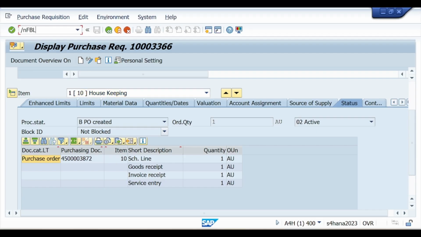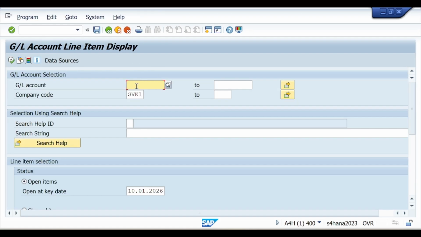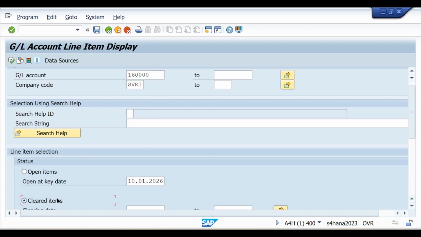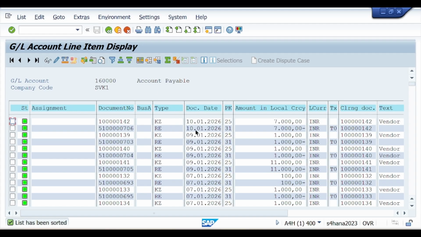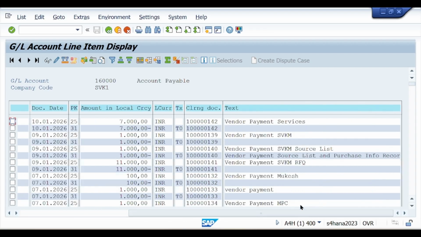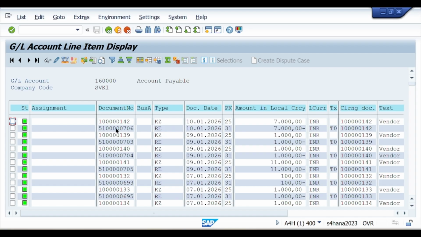The same, if we want to see the accounting entry, use FBL3N, enter your GL account number. So this is my GL account number. It is cleared or not, so click on cleared items and then execute. Okay, and you can make it descending so that the highest date is first. So here you see your vendor payment services. These are the two entries it's showing. So this is our accounting entry in the system.